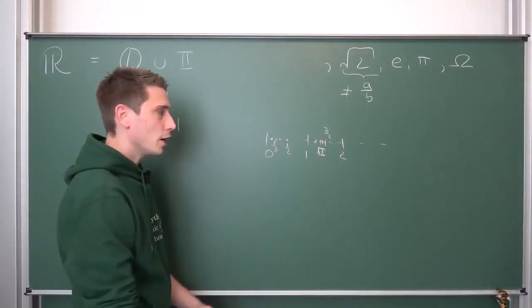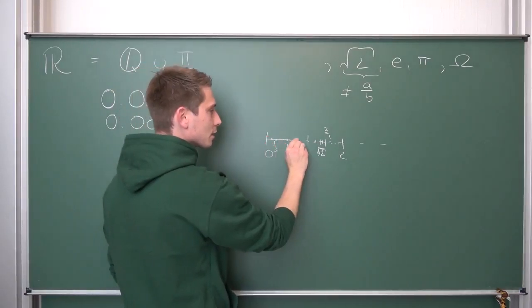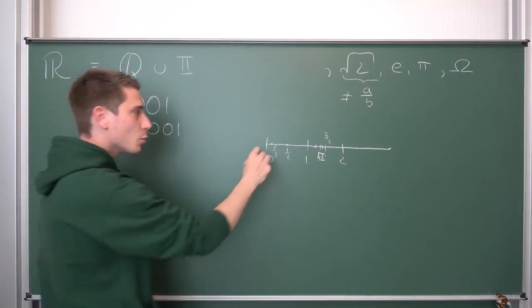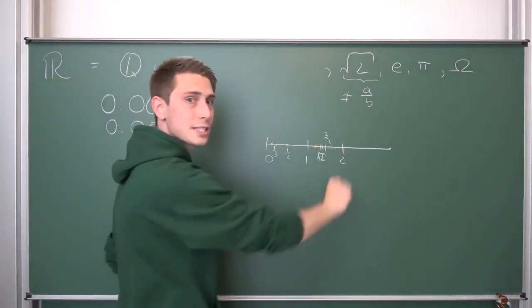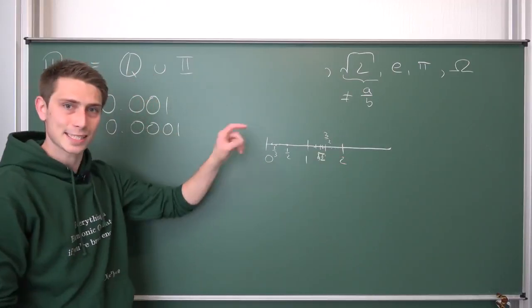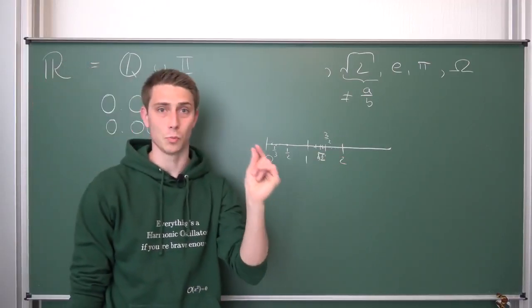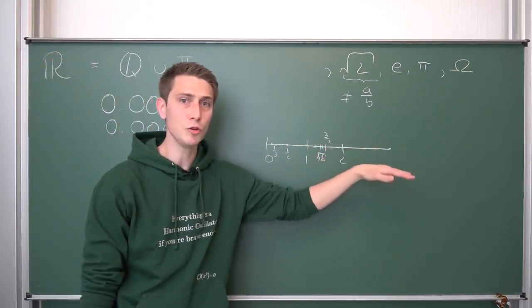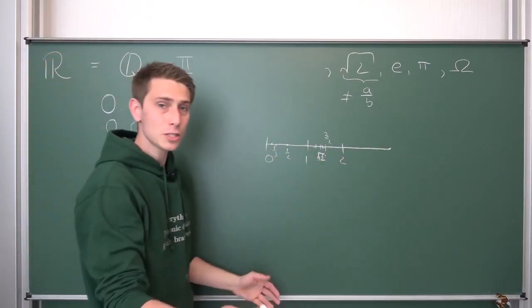So many there are that we can actually close this line to a closed line. So we can connect all the points here on this number line, and we can close it up. This thing is now not discrete anymore. It doesn't have any small gaps between numbers anymore. It's a continuous line. It just goes through. And we are going to make use of that later.